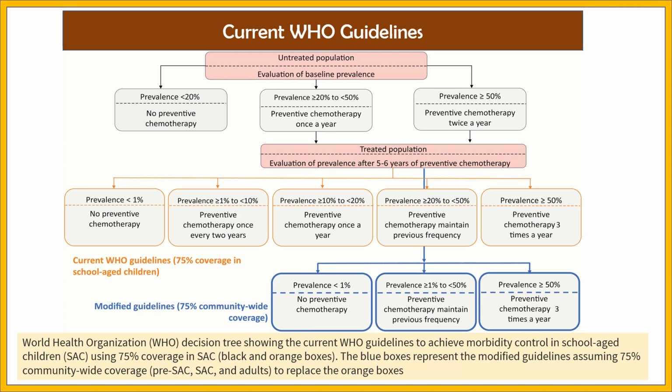When the prevalence is between more than 1% and 50%, then preventive chemotherapy is maintained at the previous frequency. And when the prevalence is more than 50%, then preventive chemotherapy is done 3 times a year. So this is how they have made a table of guidelines for treating the population.